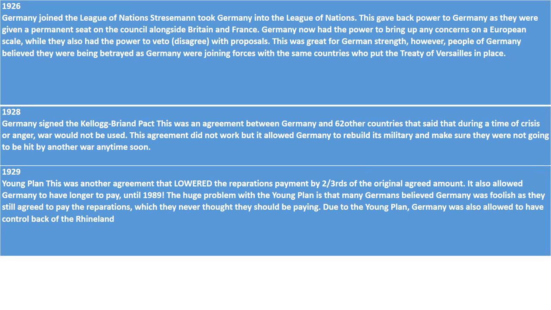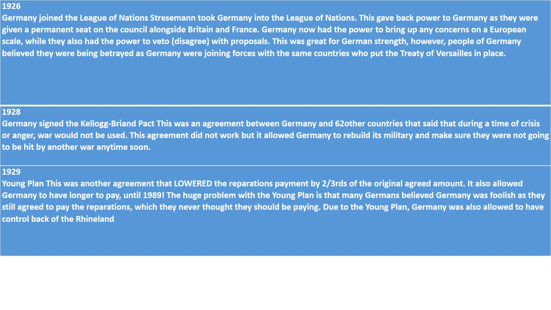And in 1929 the last economic policy was the Young Plan. Now this was an agreement that lowered the reparation payments by 2/3 of the original amount. It also allowed Germany to have longer to pay, until 1989. The problem with this is that a lot of Germans believed that paying the reparations shouldn't have been happening, so it caused anger and resentment.